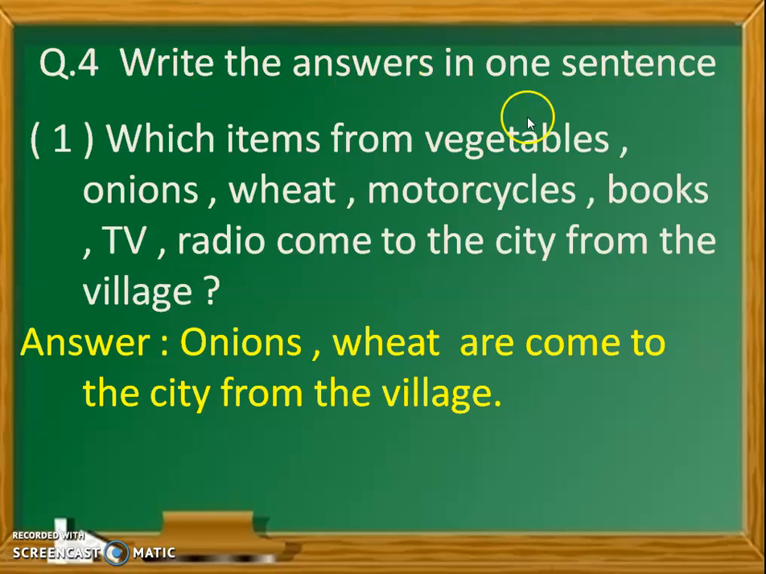Question number 4. Write the answer in one sentence. First, which items from the list of vegetables, onions, wheat, motorcycles, books, TV, radio come to the city from the village? In this question, we have to find out the things which come to the city from villages. The onions and wheat come to the city from the village.